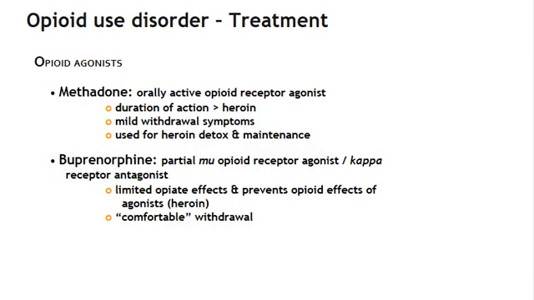Other treatment strategies include methadone, which is an orally active opioid receptor agonist. The duration of activity is longer than heroin, and it's been used for heroin detox programs. Buprenorphine is a partial mu opioid receptor agonist and can be used for similar reasons. Because it's got both partial mu agonist activity and full kappa receptor antagonist activity, there are limited effects, and it actually offers kind of a more comfortable withdrawal according to these patients.